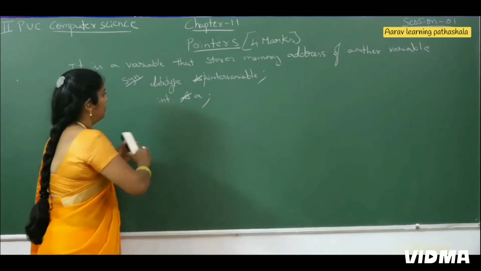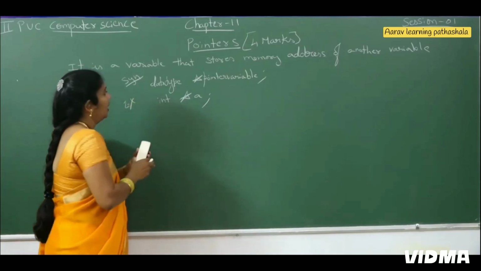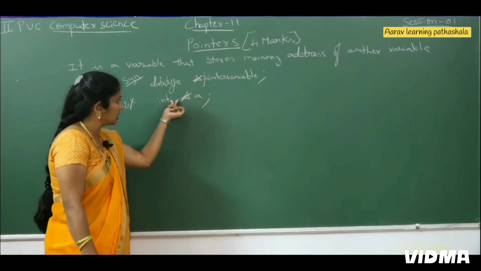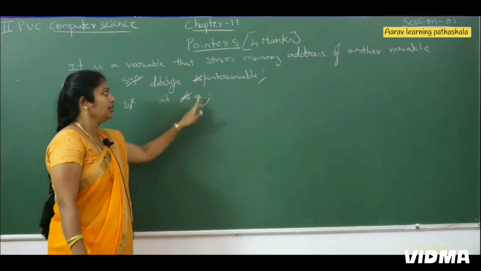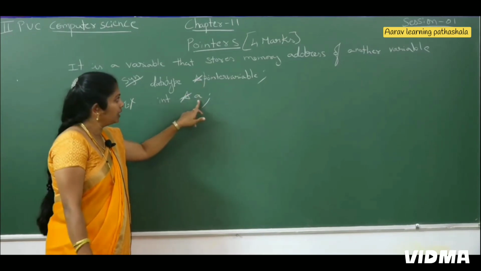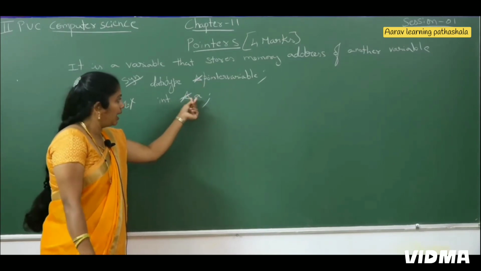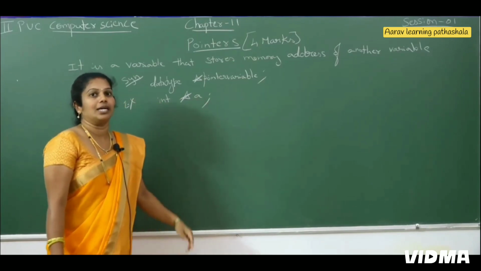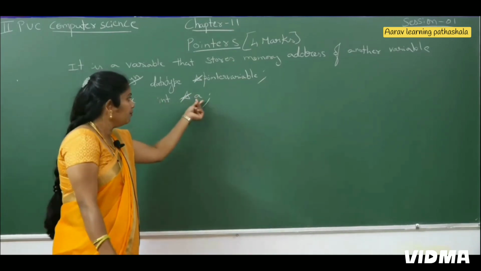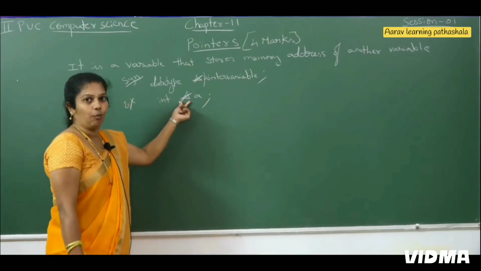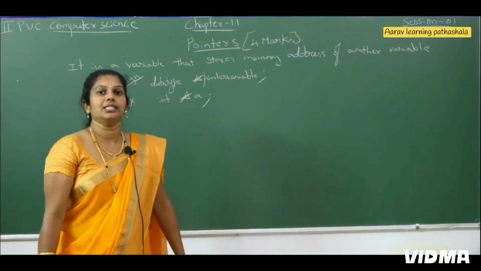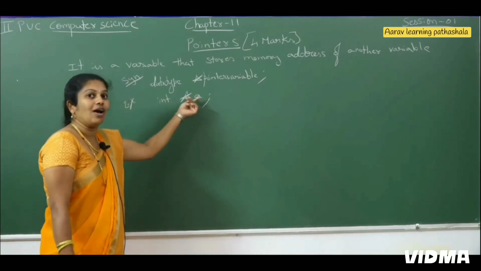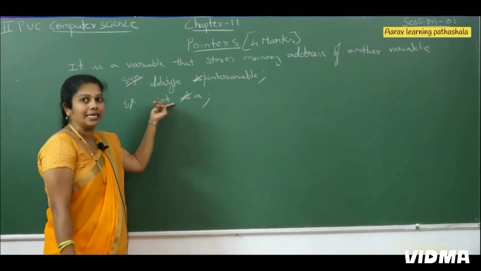See the syntax and example. In this case, the data type is integer. Then as usual we leave one space, then the star operator, then the pointer variable. Here the pointer variable is a, and the data type is integer. How do I know it is a pointer variable? If the variable has a star operator before it, then we say it's a pointer variable, and it stores the address of another variable of type integer.